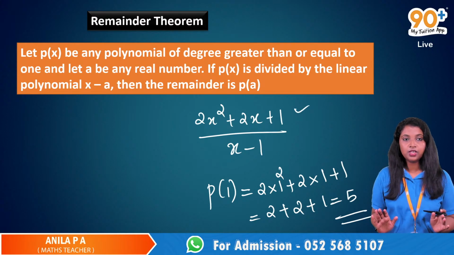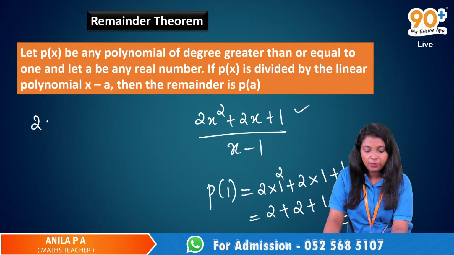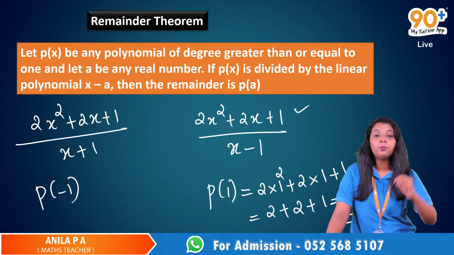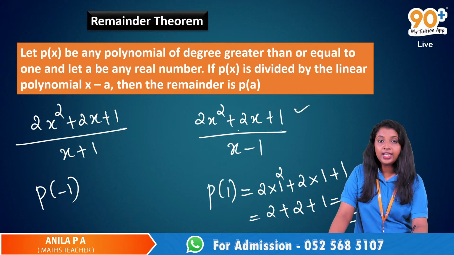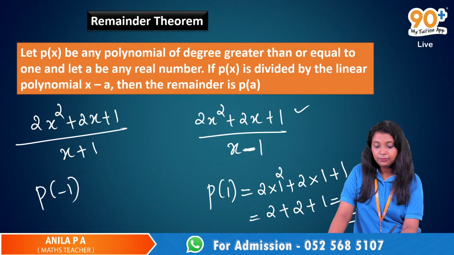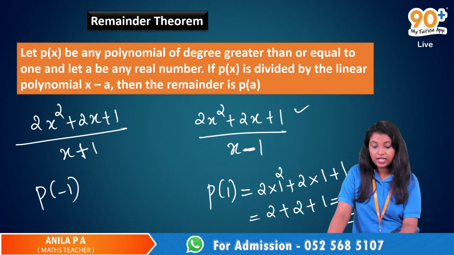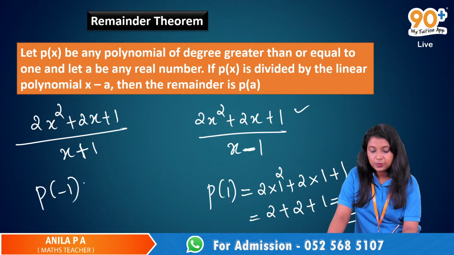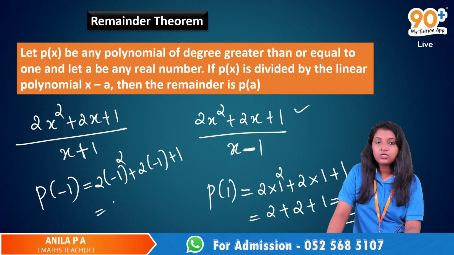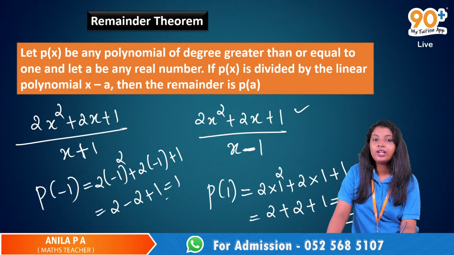That's it. Okay, if I am dividing this polynomial by x plus 1, then the remainder will be p of minus 1. Okay, if I am dividing it by x minus 1, the remainder will be p of 1. Here it is negative, but here it is positive. But if I am dividing it by x plus 1, the remainder will be p of minus 1. What is p of minus 1? Just replace this x with minus 1. So 2 into negative 1 square plus 2 into negative 1 plus 1. So this is 2 minus 2 plus 1. So 1 will be the remainder.